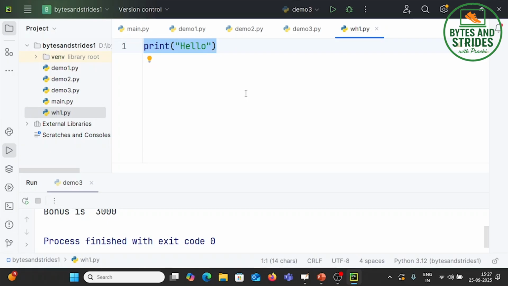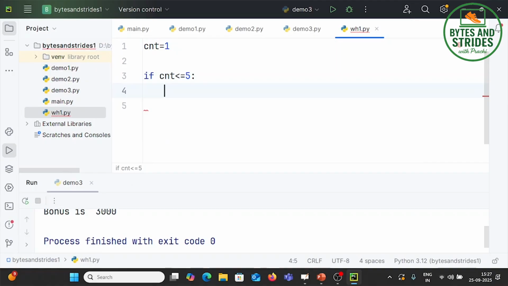Here you can see there's going to be a very simple logic. We take a counter which will travel from 1 to 5. So my counter is 1. What I want to do is first write if. If counter is less than or equal to 5, what you do for me is print hello. This is what we have learned. If 1 is less than 5, it will print hello. But if is a statement. It is going to execute once and come out.